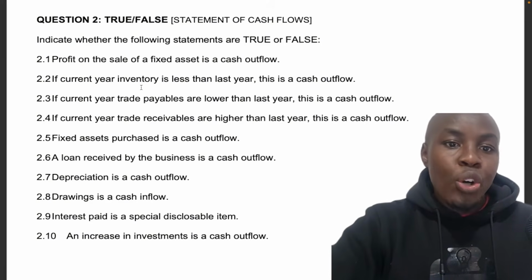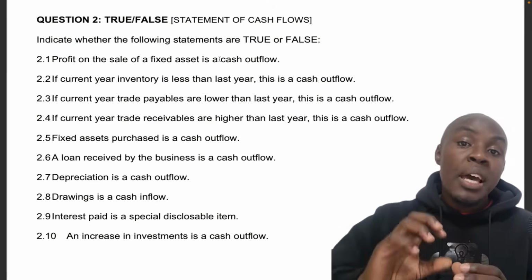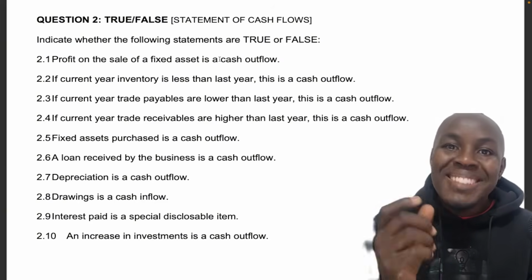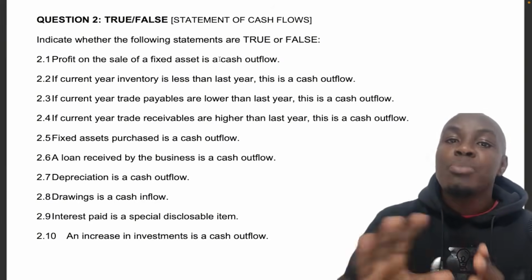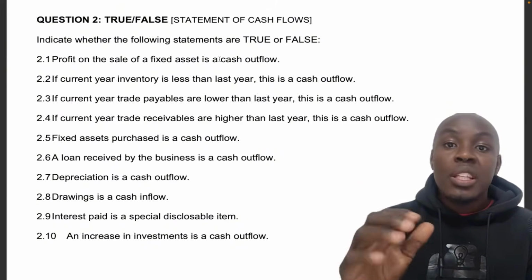2.1, profit on the sale of a fixed asset is a cash outflow. Cash outflow means money that has left our premises. But firstly, what is the cash flow statement? The cash flow statement is a statement that records all the cash movements of the entity within a specific period of time. Okay, and this is usually within the financial period.